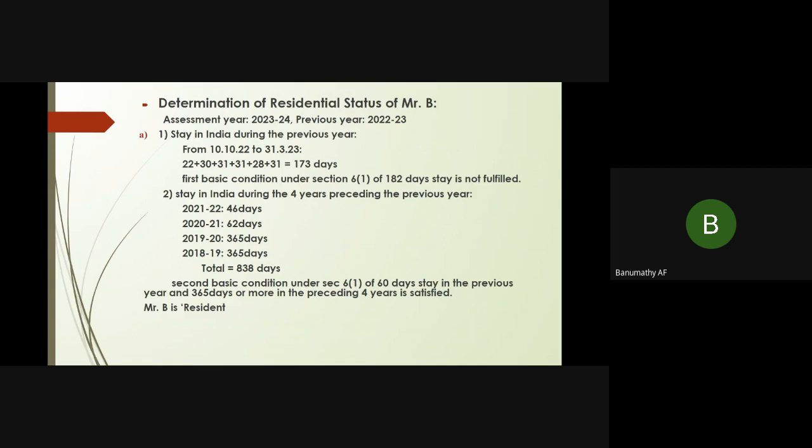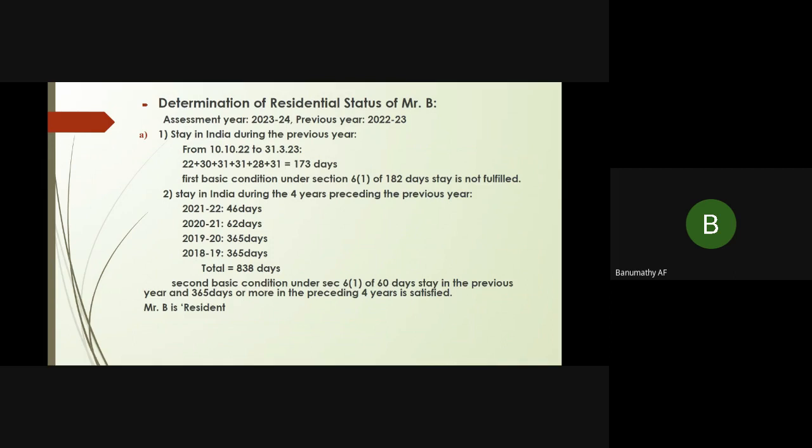Then October 22 days, November 30 days, December 31, January 31, February 28, and in March 31 days. So totally he stayed in India for 173 days. So what is the first basic condition? He should stay in India for 182 days or more, which is not fulfilled. So we have to move on to the second basic condition.